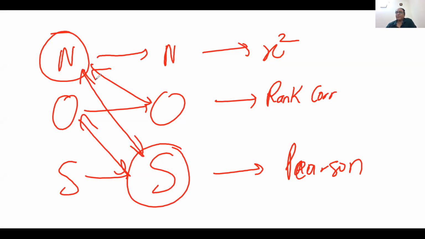It is possible. So because all of you are researchers and may have some knowledge, now tell me, is it possible that we can find out the correlation between the category and the scale variable? It is possible. What do you think? Any answer if you have?